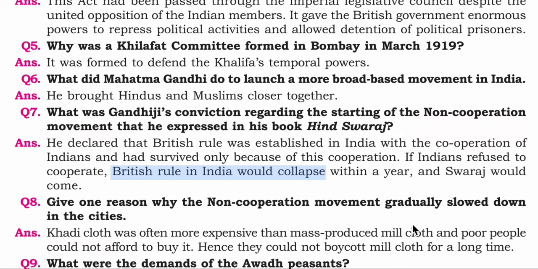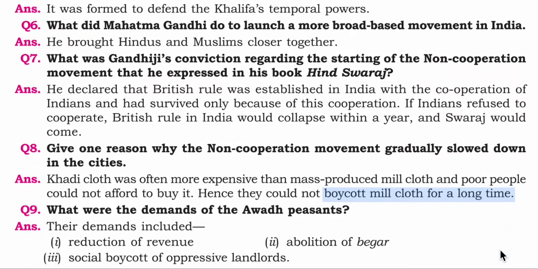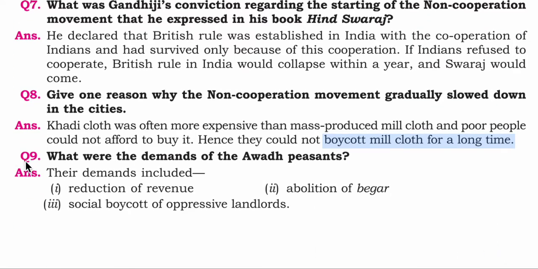Okay. Next, eighth question. Give one reason why the Non-Cooperation Movement gradually slowed down in the cities. The answer is khadi cloth was often more expensive, okay, than the mass-produced mill cloth, and the poor people obviously could not afford to buy it because it was expensive. Hence, they could not boycott mill cloth for a long time because mill cloth was cheap. Okay, less in price.